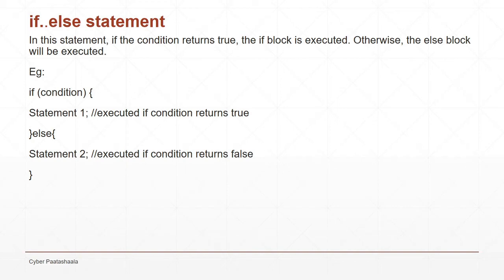If else statement. In this statement, we'll have two blocks, an if block and an else block. If the condition returns true, the if block will be executed, and if the condition returns false, the else block will be executed. In this example, if the condition returns true, statement 1 inside the if block will be executed, and if the condition returns false, statement 2 inside the else block will be executed. And we can have any number of statements inside the if and else blocks.